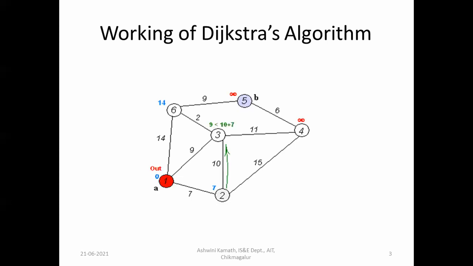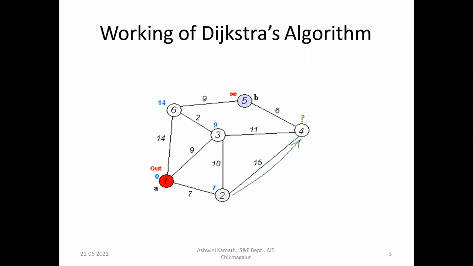Then it will check for 3. We have the direct edge 1 to 3, which is 9. And from 2 we also have an edge, so 7 plus 10 is 17. But 9 is less than 17, so it will select the shortest path, 1 to 3. Similarly, the shortest path from 1 to 2 is 7, and 1 to 3 is 9. Then it will check all other vertices.